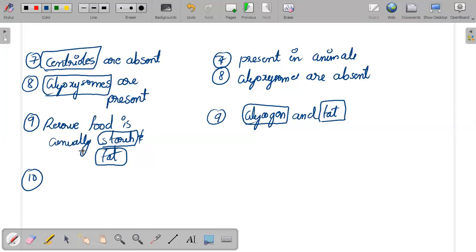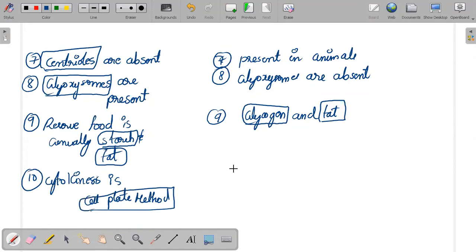Coming to your tenth point, cytokinesis. What is meant by cytokinesis? In plant cells, cytokinesis is by the cell plate method. What the cell plate method is, no need to worry. We will see it when the topic comes.